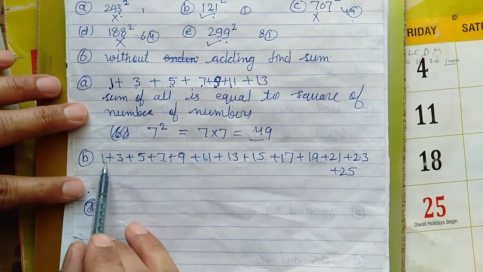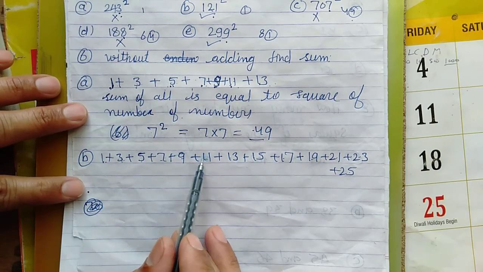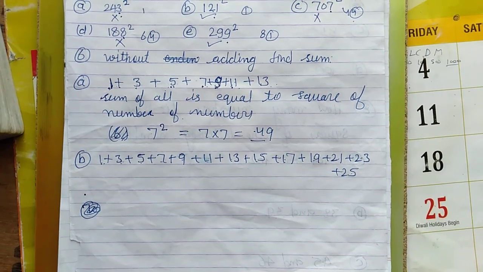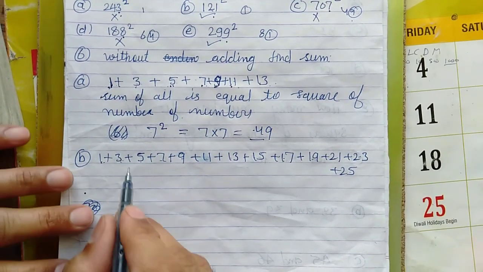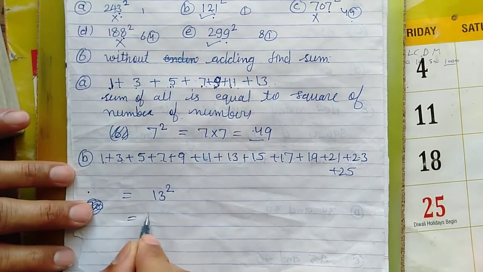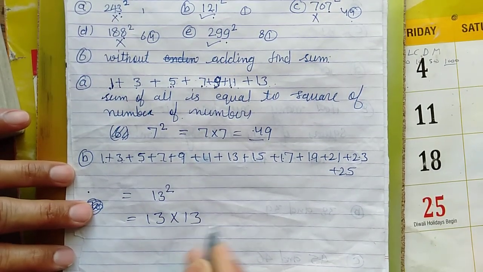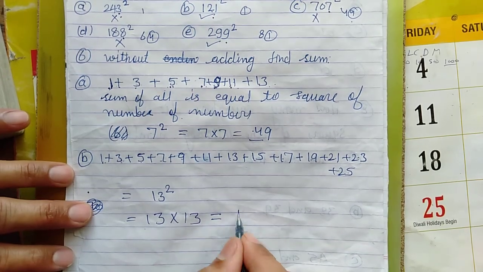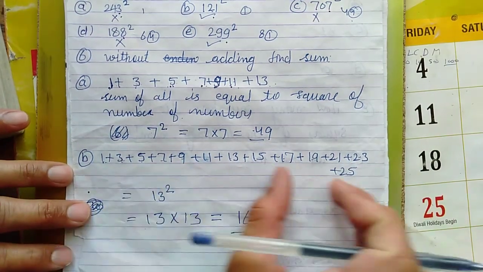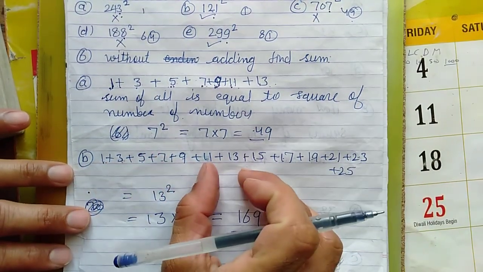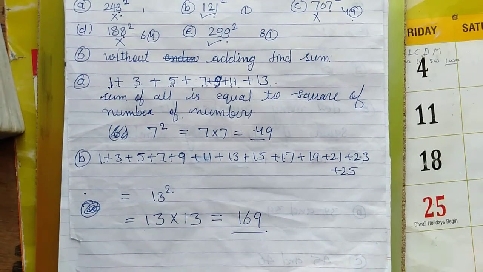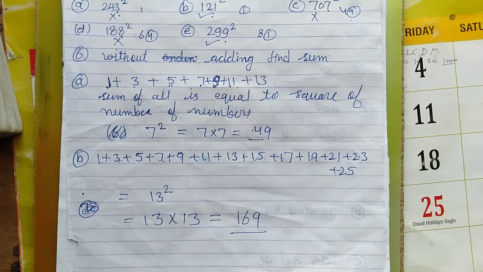How many numbers are there? 1, 2, 3, 4, 5, 6, 7, 8, 9, 10, 11, 12, 13. Total numbers are 13, so their sum will be equal to 13 squared, meaning 13 multiplied by 13, which is equal to 169. These numbers are consecutive and start from 1 odd number, so their sum will be equal to 169. When you try to add them, you will get the same.